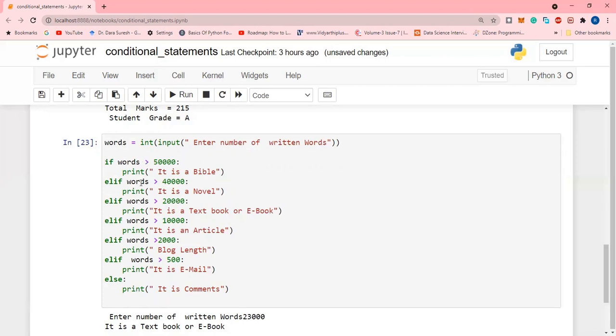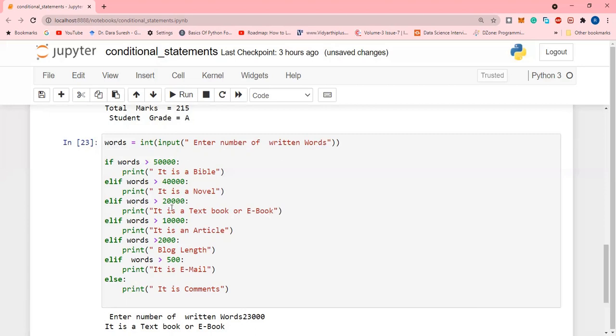That condition will move on to the next one. Again it compares whether words are greater than 40,000. 23,000 greater than 40,000? Again the condition becomes false. So again it will come to condition 3. 23,000 greater than 20,000, so here the condition will be true. So it prints the message: it is a textbook or ebook.